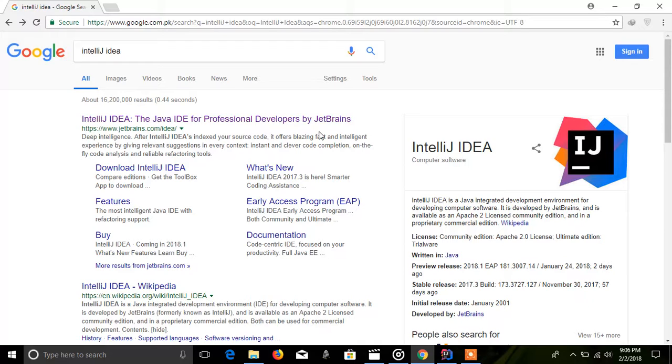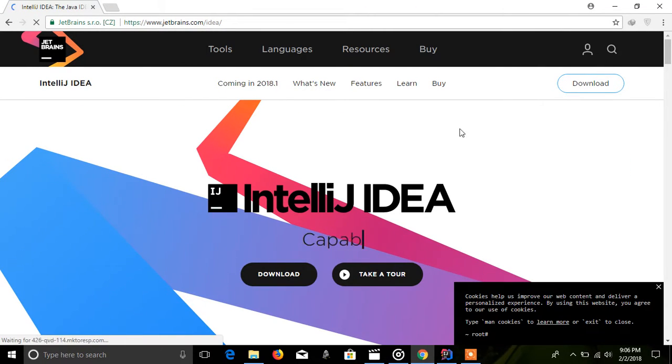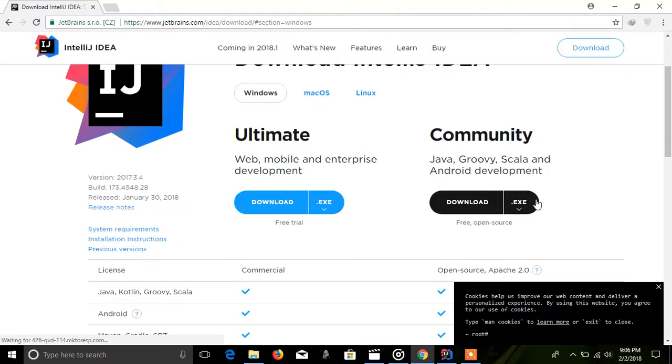So, first of all, go to Google and type IntelliJ IDEA and click the first link. Now, click the download button. You can see two versions of IntelliJ here. Choose the community version as it is completely free to use. Download this version and simply install it.